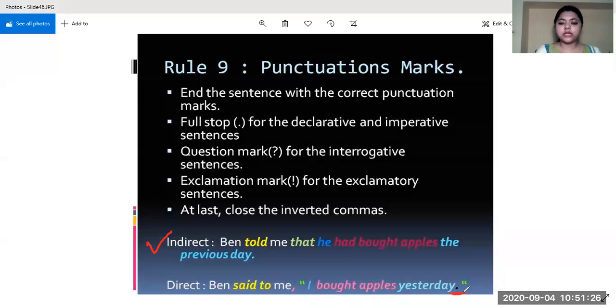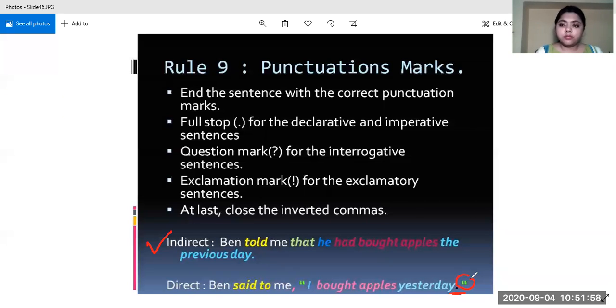Look, this black dot, the full stop. And then since we opened the inverted commas, when the reported speech gets completed, we close the inverted commas also. This is the closing point. We write the reported speech within the inverted commas, and I also told you that we put the punctuation marks within the inverted commas and not outside the inverted commas.